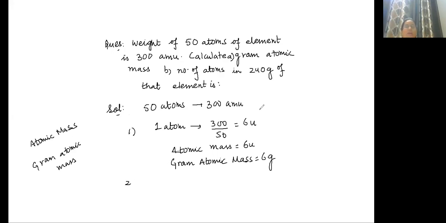Now how will you calculate the number of atoms in 240 grams of that element? Which formula will you use? Number of atoms is equal to moles into Na. How will you find moles? Weight is given, so weight in grams divided by gram atomic mass.